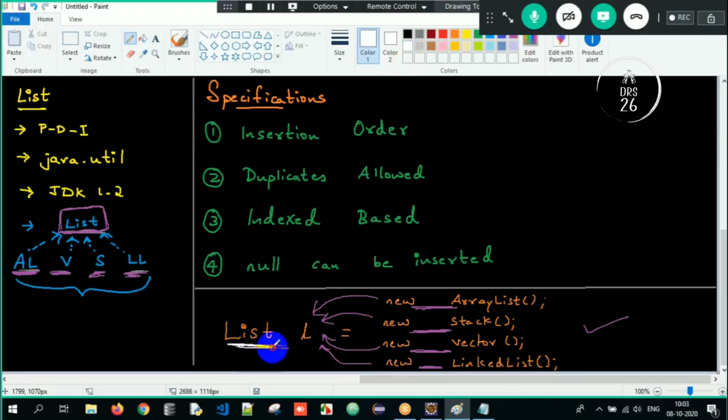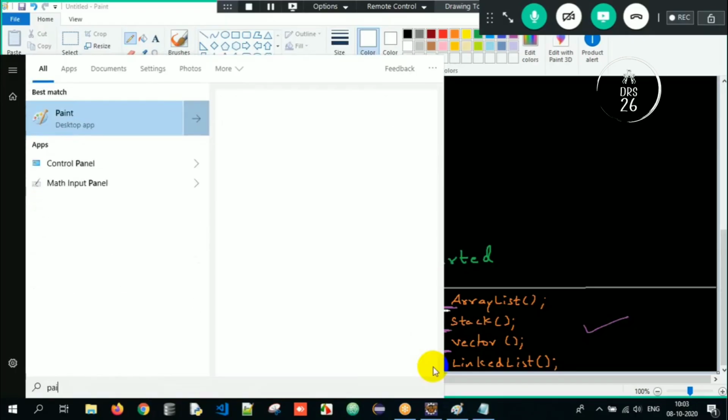So the super interface reference here and the subclass object here, that is nothing but upcasting, generalization. Even that can be successfully done here. Upcasting means superclass reference, subclass object. Here we don't have a class, but we have an interface. Clear? This is all about the most important topic which we are supposed to discuss. Now let us try to understand what is an ArrayList.